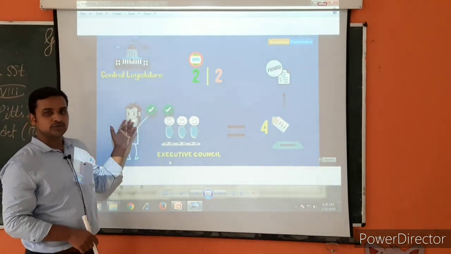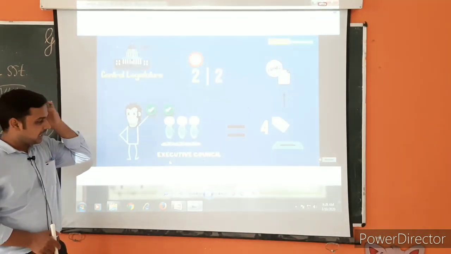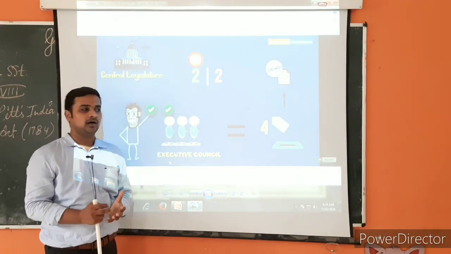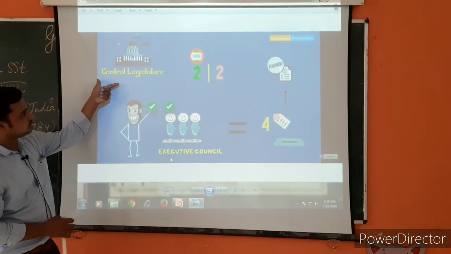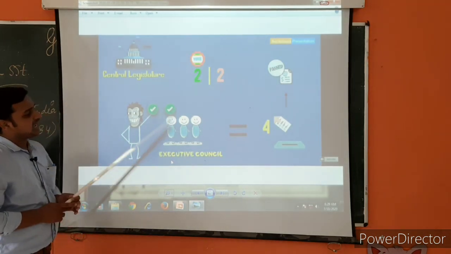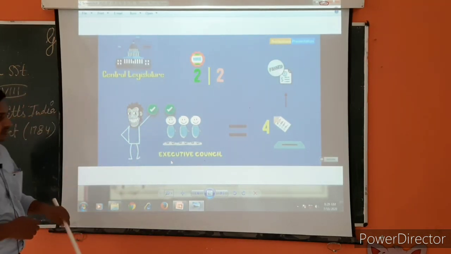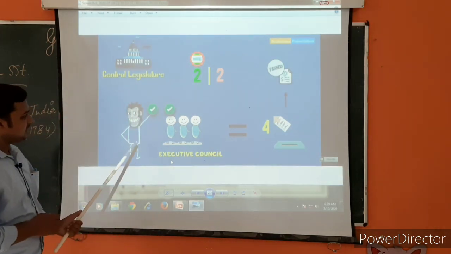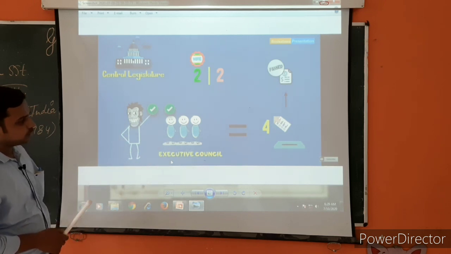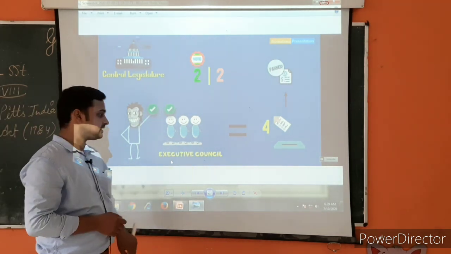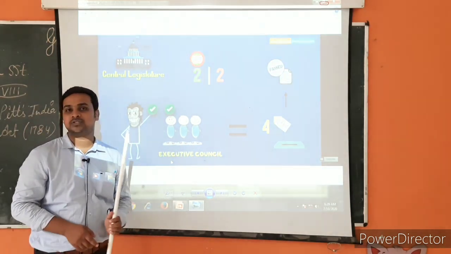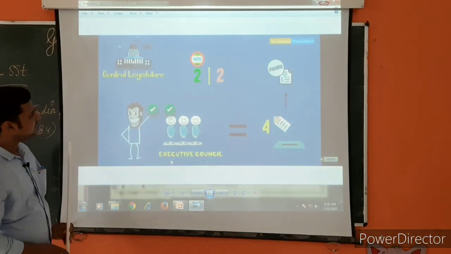So you can see on your screen Central Legislature. I had already told you that I will be discussing this topic. So let us understand the background of this topic, which is also known as Central Legislature. Children, this is very important as far as Pitt's India Act is concerned, because you can see some pictures on the screen. I will be explaining what these numbers indicate and what role is played by executive councils as well. Let us understand.